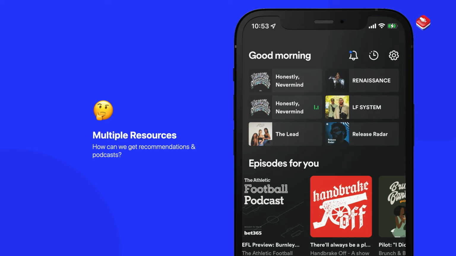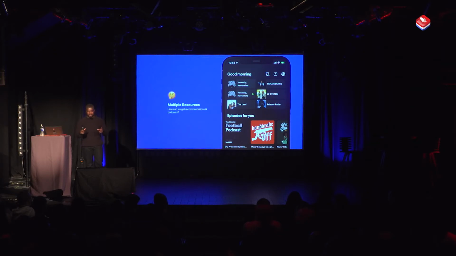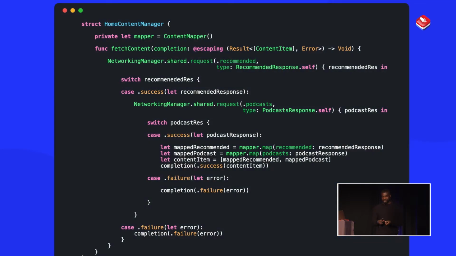So you can see here on the screen with Spotify, we have recommendations and we have podcasts at the bottom. So how would we actually get multiple resources at the same time? Because I want to get the recommended and I also want to get the podcasts. Well, prior to async await, we'd have to write something like this.